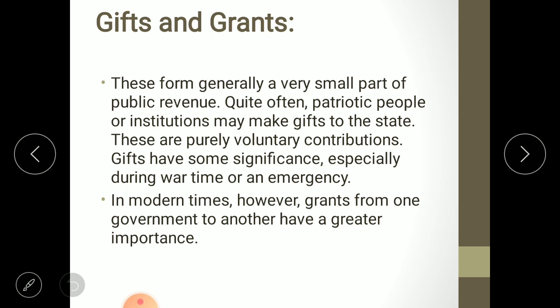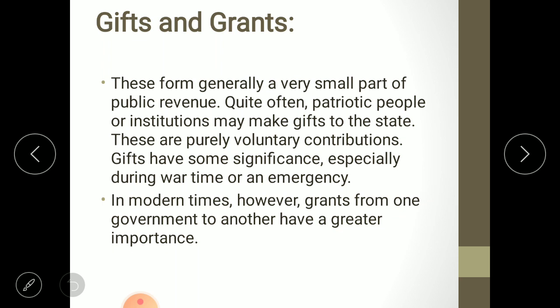Take an example of the PM Care Fund. Because of corona, the PM requested the citizens to give donations to cover this pandemic situation of corona, to help the doctors and to maintain the economy. So it is totally a request. No one can impose, no one can force anyone to make a donation. Gifts have some significance, especially during wartime or an emergency.